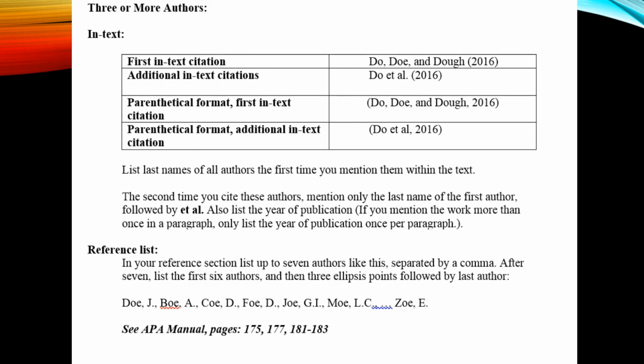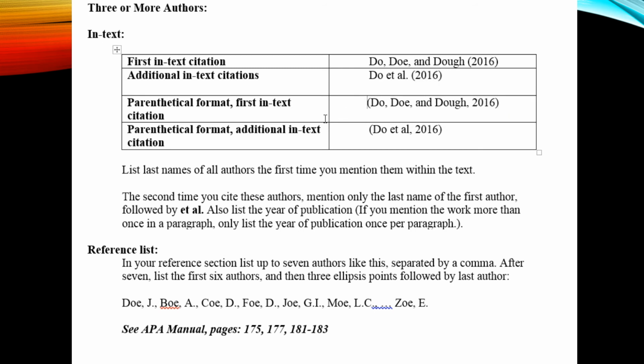Some works can have 3 or more authors. There's 2 ways to cite in-text references for this type of scenario. You can do an in-text citation. The first time you cite the authors within the text, you cite all 3 of them, separated by comma and then copyright within parentheses. The second time you cite the authors in text, you add et al. And then you do the copyright within parentheses.